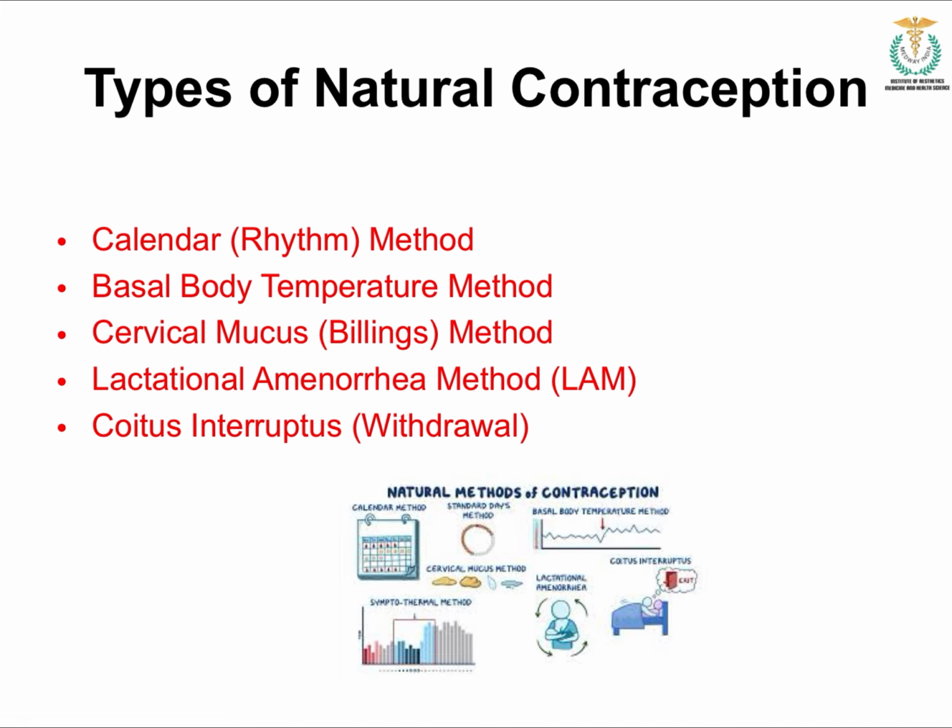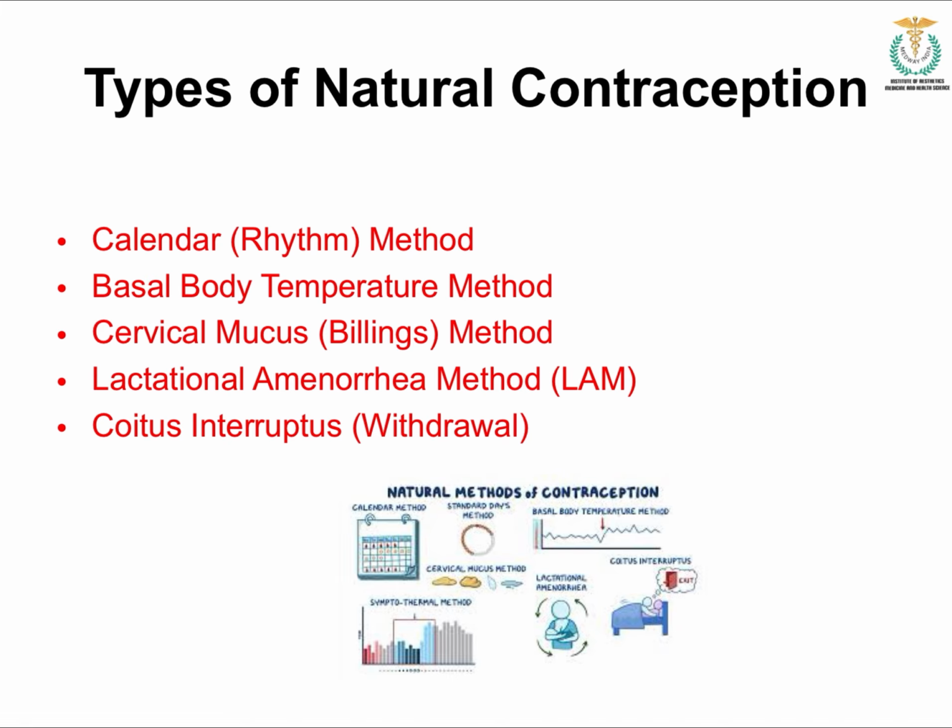Then the third is cervical mucus, or Billings. Here the method is observing the changes in the cervical mucus to identify the fertile days. As you already know, during the fertile days in a normal woman, there will be changes in the cervical mucus. By observing these changes, it will be helpful for the couple to identify whether it is a fertile day or not. That is this type of natural contraception.